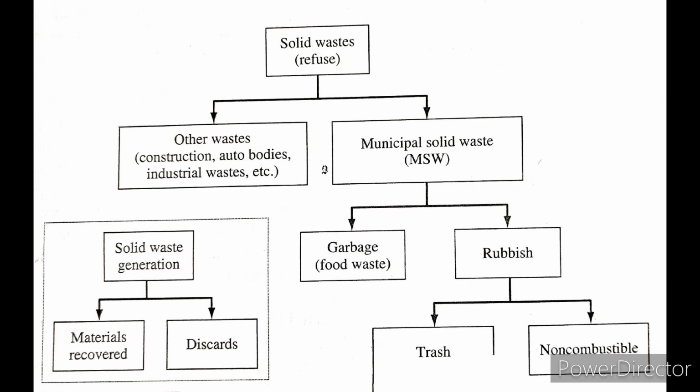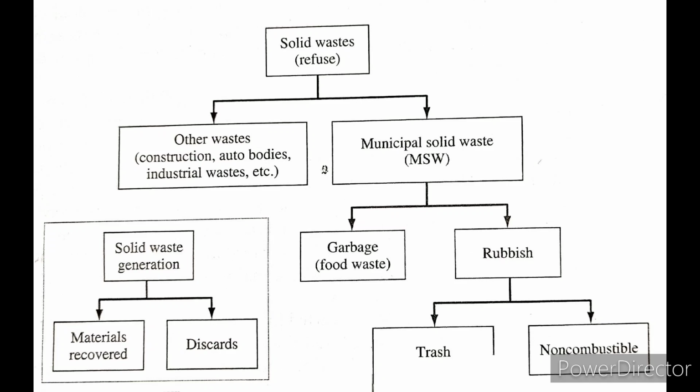So in municipal solid waste, what kind of waste do we have? We have food waste, we have combustible waste, we have non-combustible waste. Okay. Now when we mix up the other kind of waste with municipal solid waste, that becomes the solid waste, like municipal solid with construction waste, automobile waste and industrial waste makes up the solid waste.